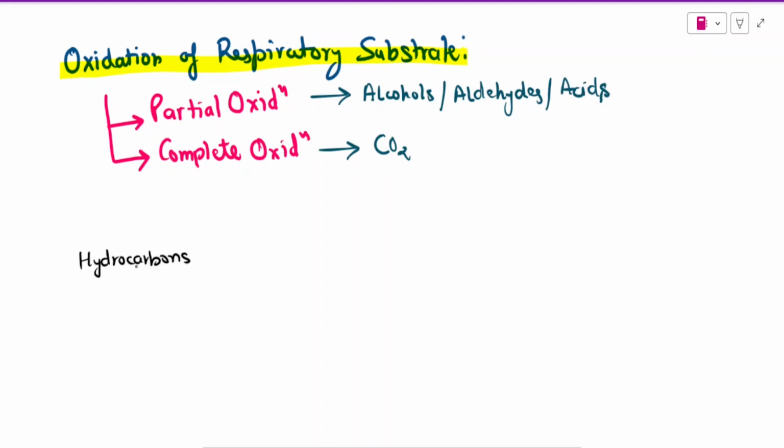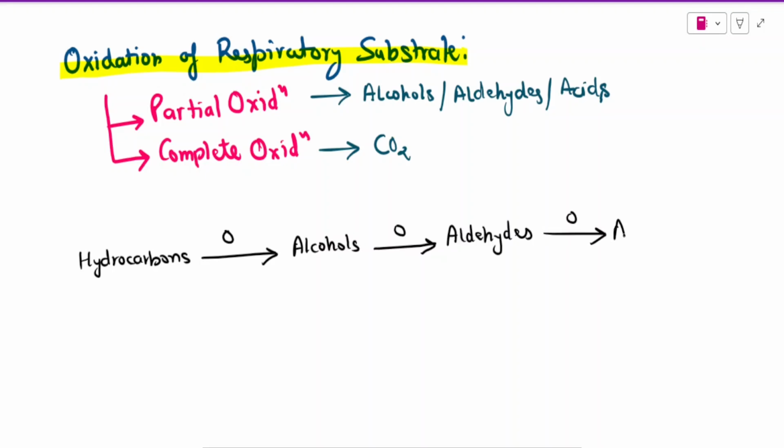Hydrocarbons are our respiratory substrates. Hydrocarbons will oxidize to form alcohols. If alcohols oxidize, they will form aldehydes. If aldehydes oxidize, they will form acids, and these acids will be oxidizing to form carbon dioxide as the final product. And this is the process of complete oxidation.